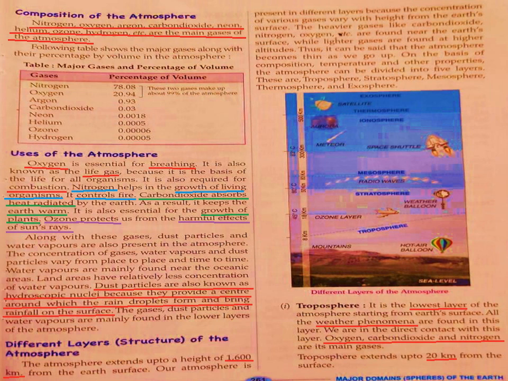So if you go higher, you will find the lighter gases, and like this, if you go up, the atmosphere will become thin. Okay. Near the earth surface, the heavier gases and all the dust particles are there, they are heavy and they are near to the earth surface. So in the lower layer of the atmosphere, all things remain there. But when you go up in the upper layers, you will find that the atmosphere becomes thin.